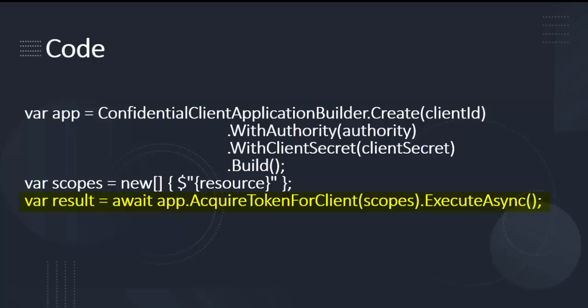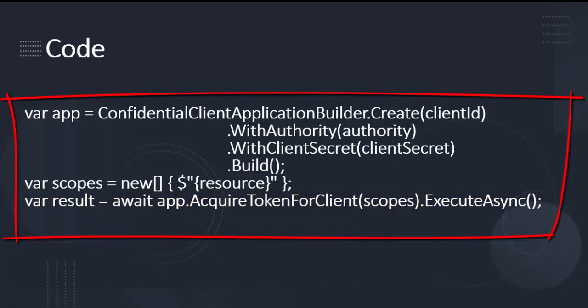The resulting access token is stored in the result variable. In summary, this code snippet creates a confidential client application using MSAL for .NET, configures it with the necessary settings, and acquires an access token for specific resources. The access token can then be used to authenticate subsequent requests to protected APIs or resources.